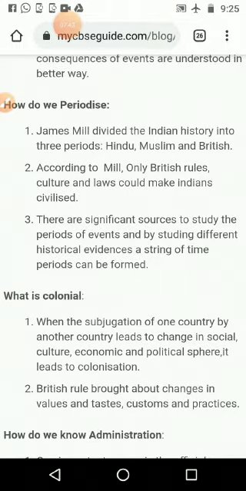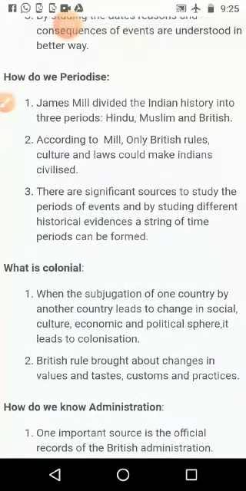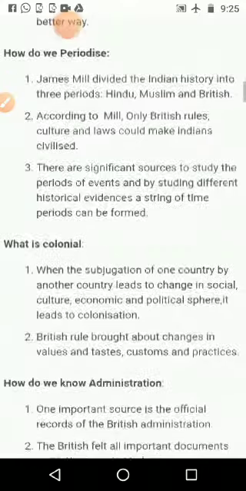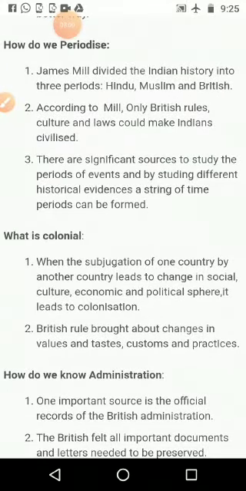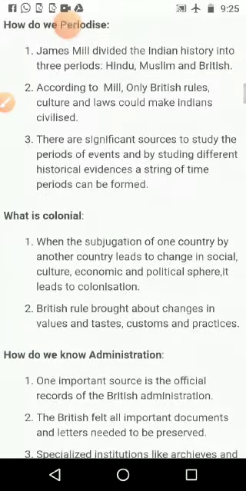Then from the 18th century to the 21st century, we call it the modern period. So according to Indian historians, we have 3 divisions like James Mill, but the names and timing are entirely different. First is the ancient period, then the medieval period, then the modern period.